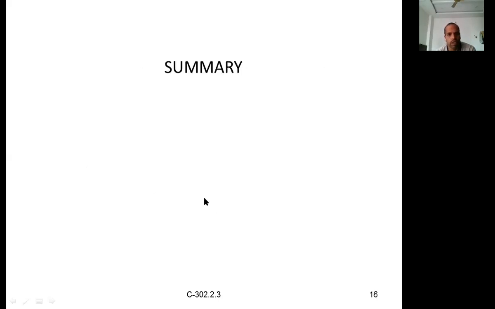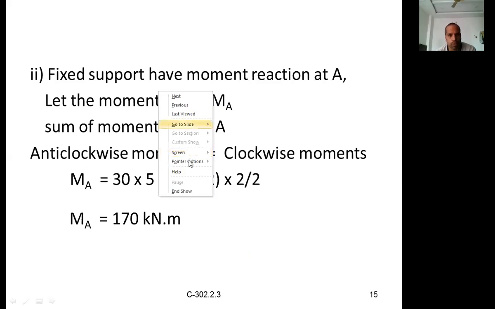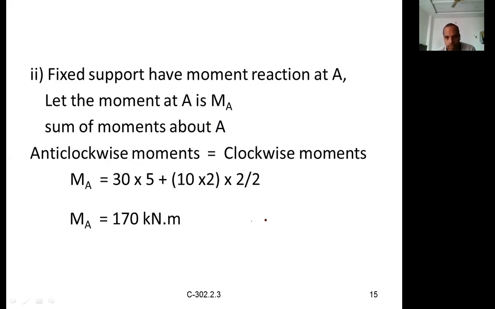I will write this once again. This is your point load, and we are calculating moments about this point. The load at the free end is 30, and there is another UDL of 10 kilonewton per meter. This span is 2 meters, and this is 3 meters. So the moment about A is the anti-clockwise moment equal to the clockwise moments, and in this case we are equating these two.